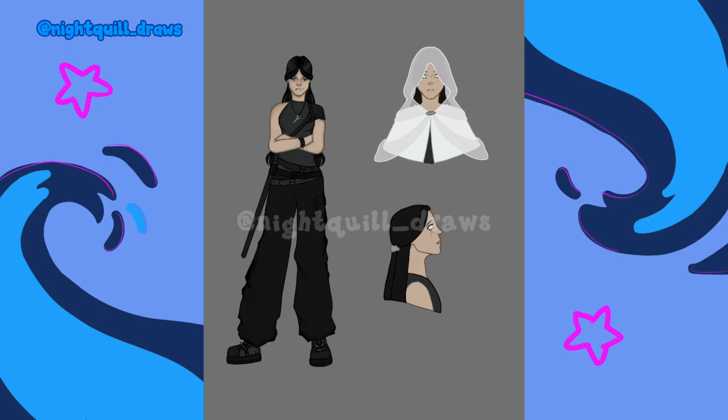And I gave her multiple belts, a beauty mark, and I really like the hair I gave her. I think it kind of keeps the fact that she's still kind of elegant, but not too. And in her oracle form, I gave her this veil thingy. I don't know what you call those.